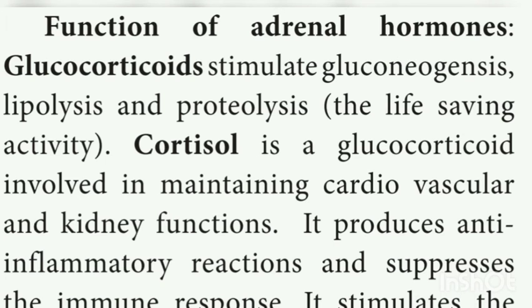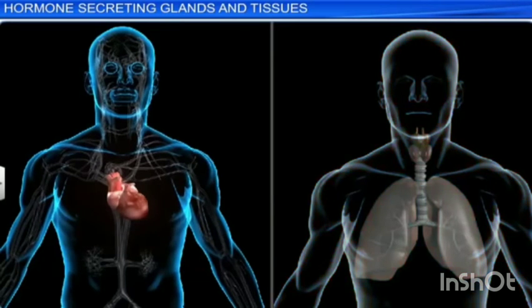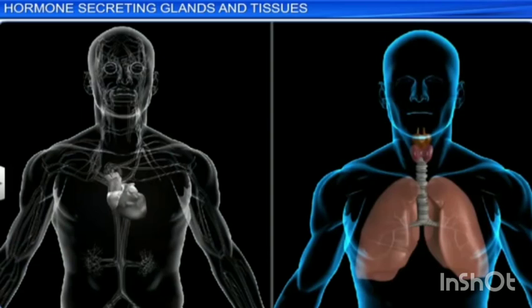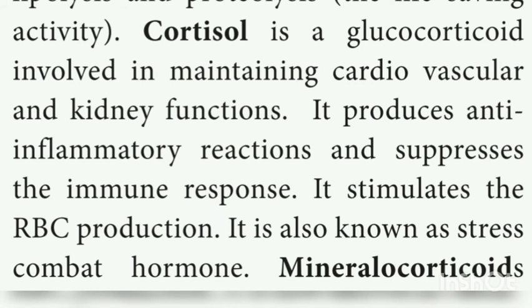If you see the functions of adrenal hormones, glucocorticoid stimulates gluconeogenesis, lipolysis, and proteolysis. Lysis means breakdown. So it breaks down the lipid, protein, and the glucose. Cortisol is a glucocorticoid involved in maintaining the cardiovascular and kidney function. It produces anti-inflammatory reaction and suppresses the immune response. It stimulates the RBC production and it is also known as stress combat hormone, so cortisol is called a stress combat hormone, right?